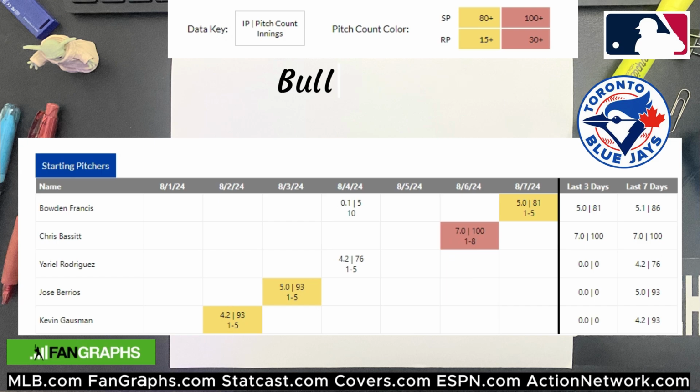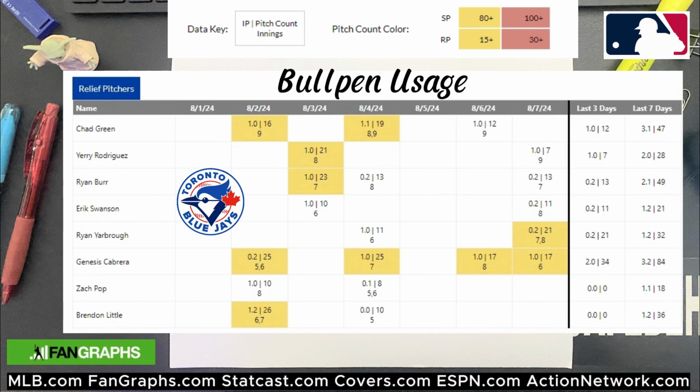Which brings me to bullpen usage. You'll need to know how to determine a team's bullpen usage over the last few games and also predict who might be used in an upcoming game. You may be thinking under 9 runs because of the starting pitching, but the bullpen could be where all your runs come from in late innings. This form is saying that the Blue Jays have used 5 out of their 8 bullpen pitchers yesterday, leaving us to guess the other 3 are available today.